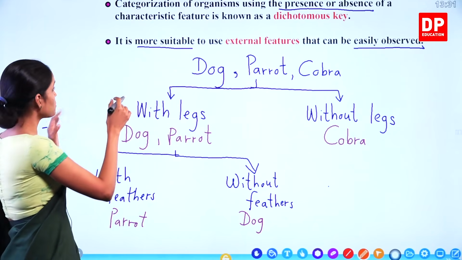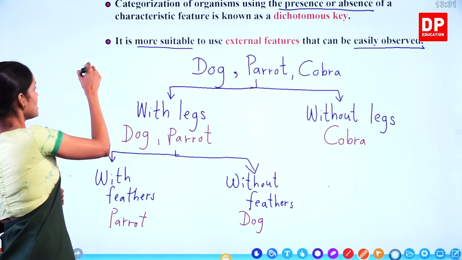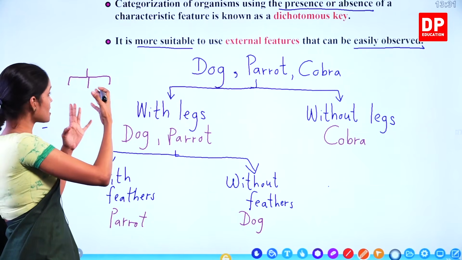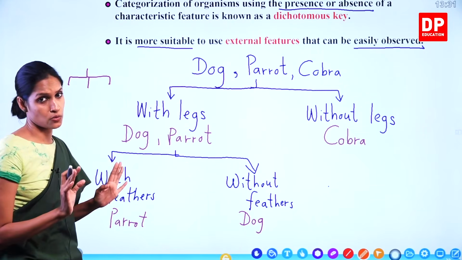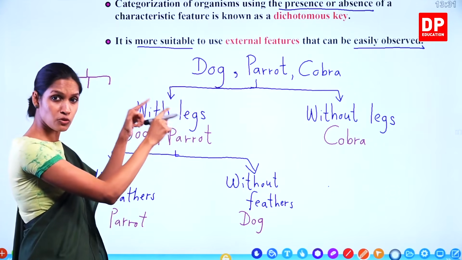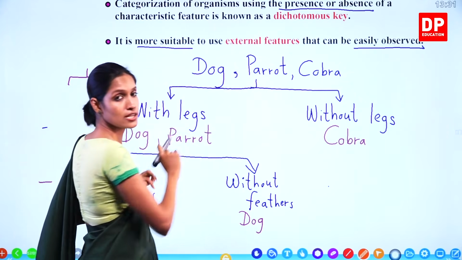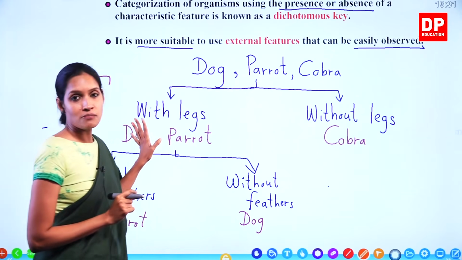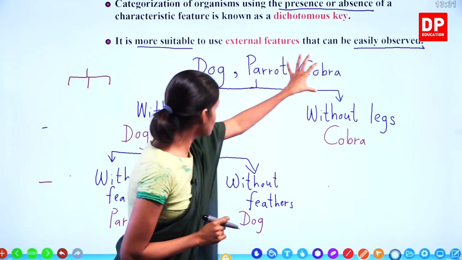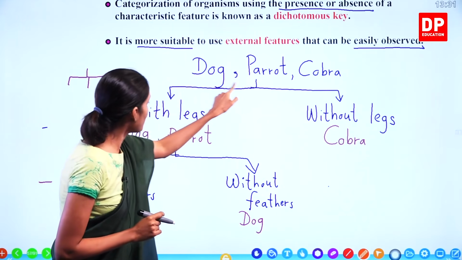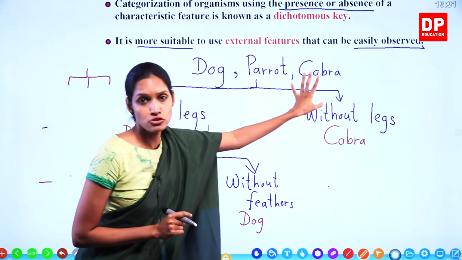So think that if you divide these three animals into three groups, like maybe carnivores, herbivores and omnivores, is it correct? No. This is a dichotomous key. Each time you have to divide them into two. Understand? So, condition number one, you have to write down the entire set of animals or plants here, and then start by dividing it into two.